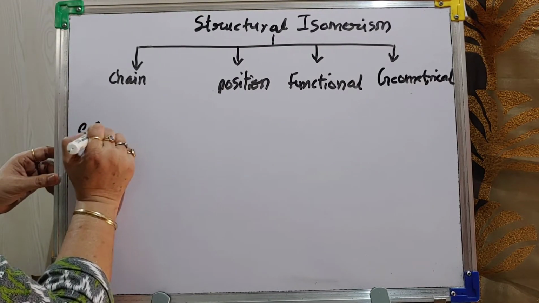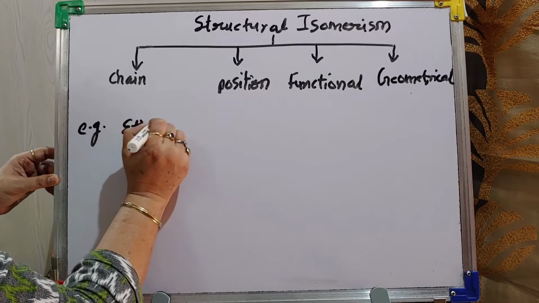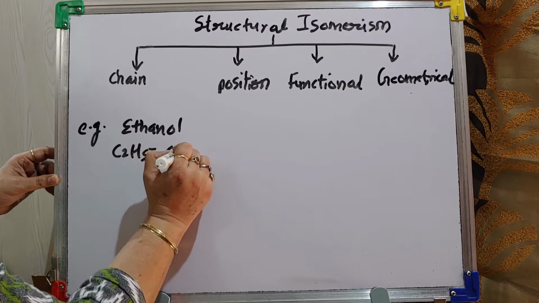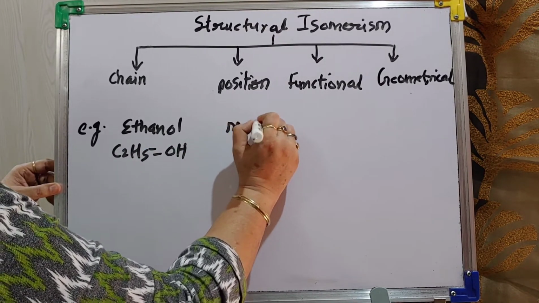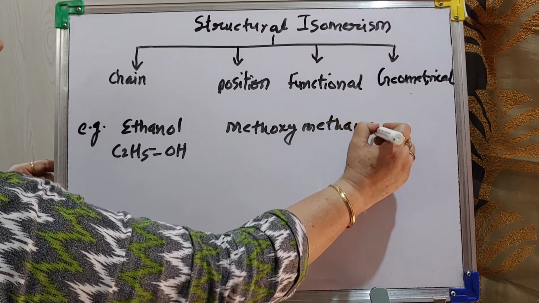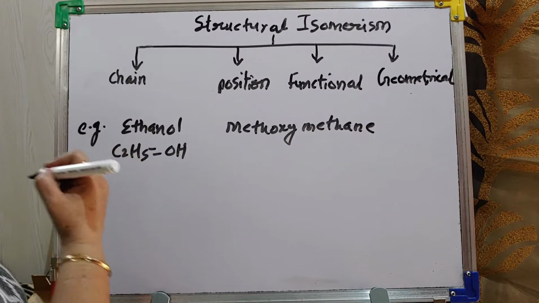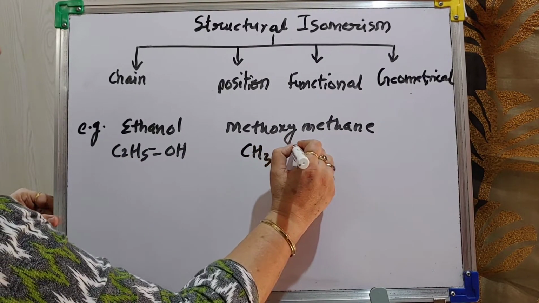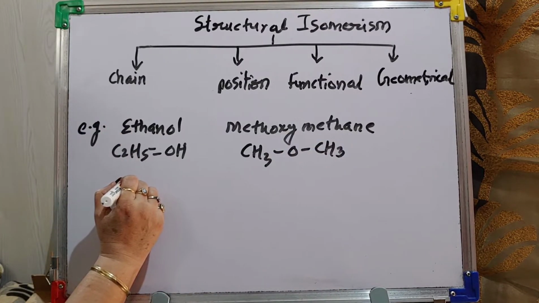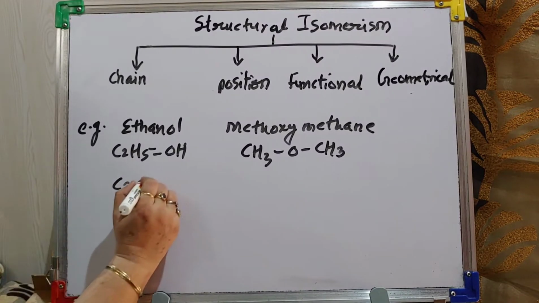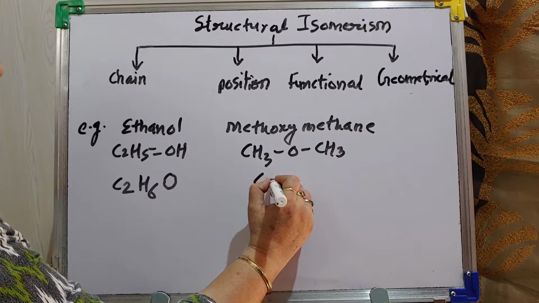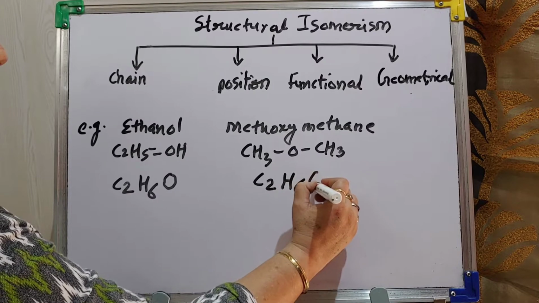Now just concentrate on this example. I am taking ethanol. Now you know C2H5OH. And another I am taking methoxymethane. In earlier video also I explained. So it is what? Methoxymethane. It is an ether. Now just concentrate. There are 2 carbon, 6 hydrogen, 1 oxygen. There are 2 carbon, 6 hydrogen, 1 oxygen.